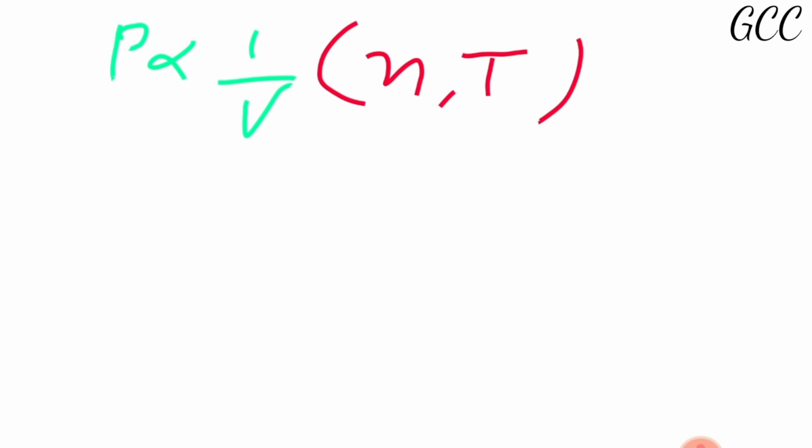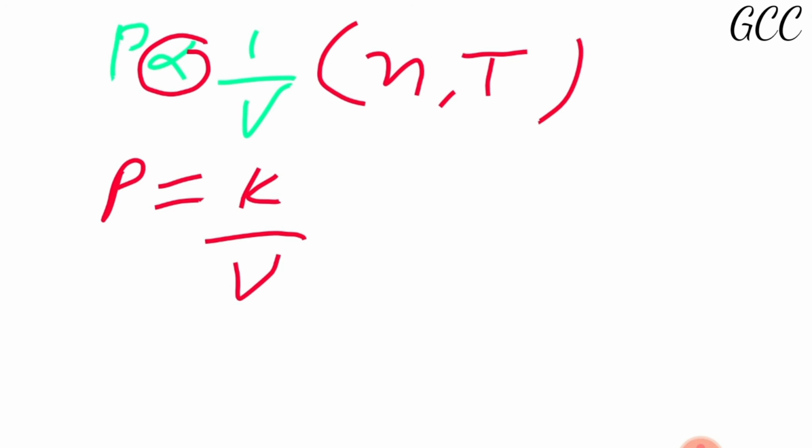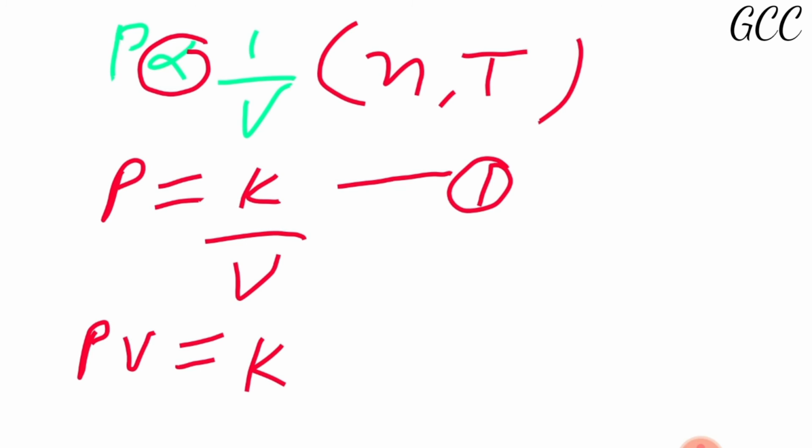Then when we remove the sign of proportionality, what will come? P is equal to K upon V. Let this be number 1. Here K is a proportionality constant. We can write it this way also, PV is equal to K. Let this be number 2. Is that clear? Are you getting my point, beta, all of you?